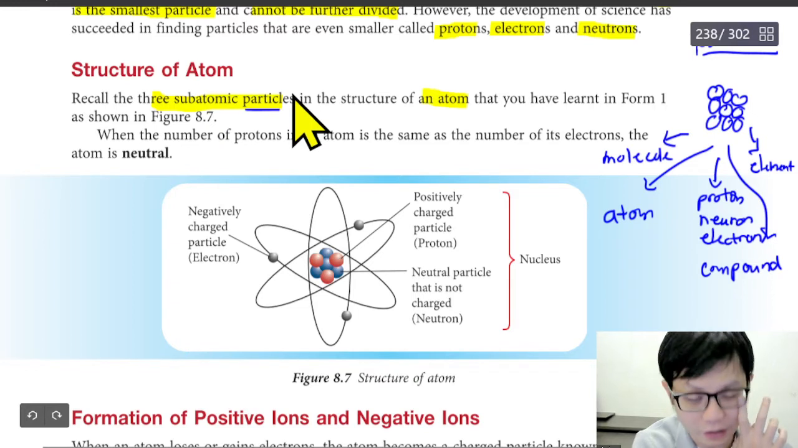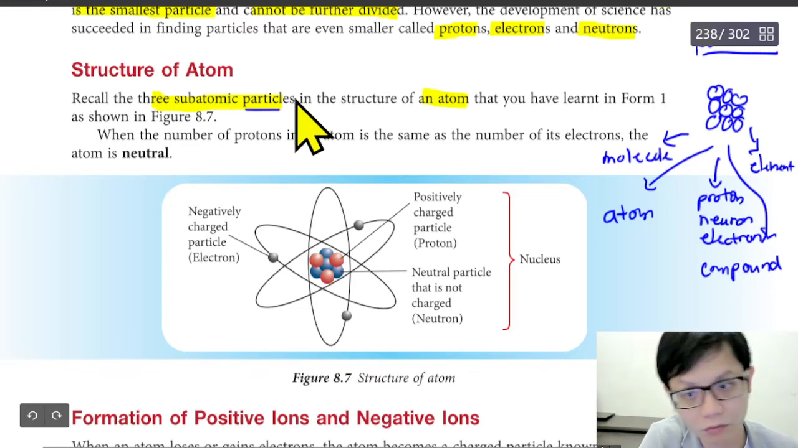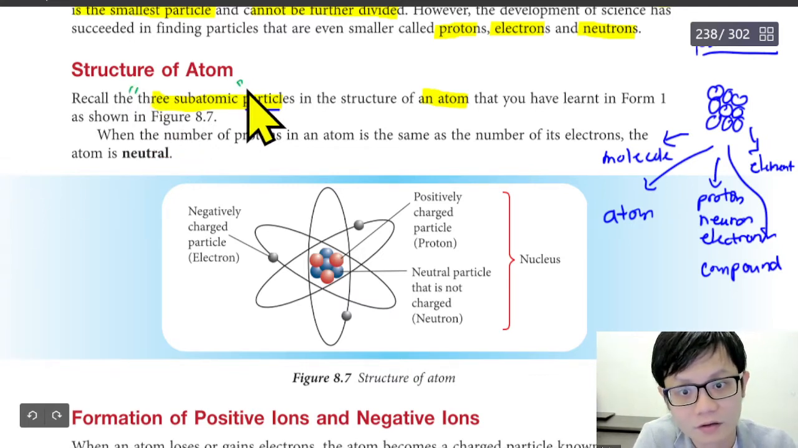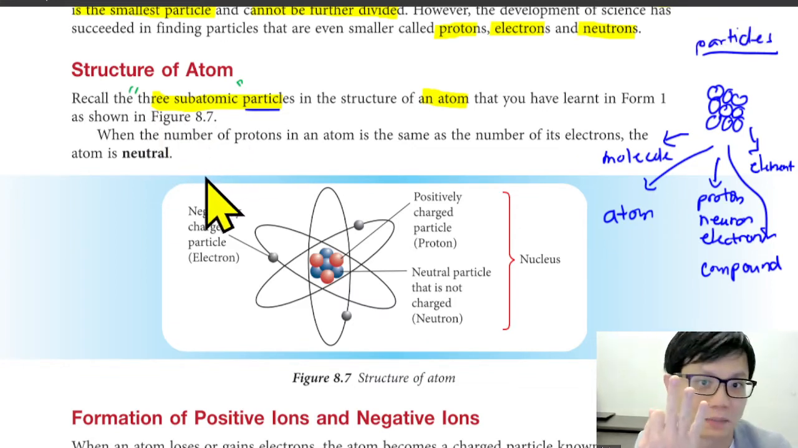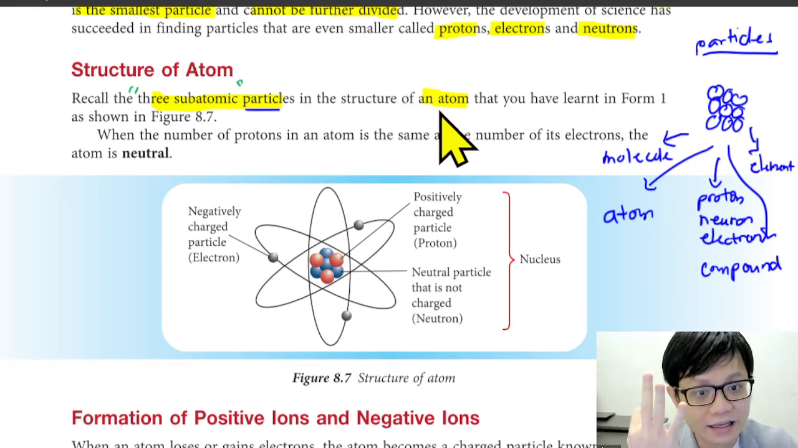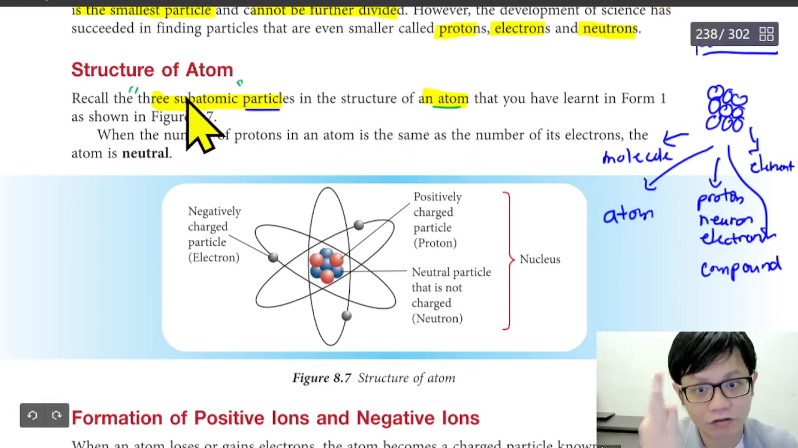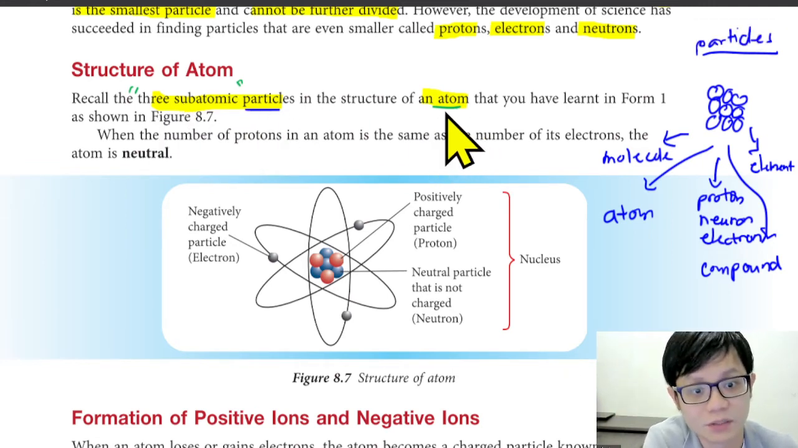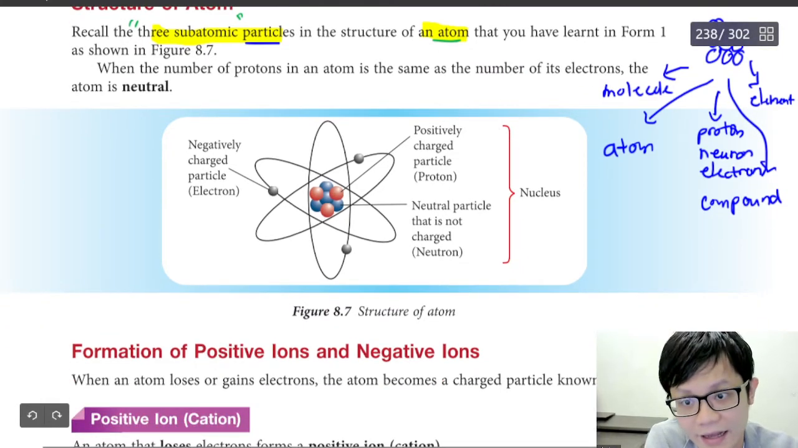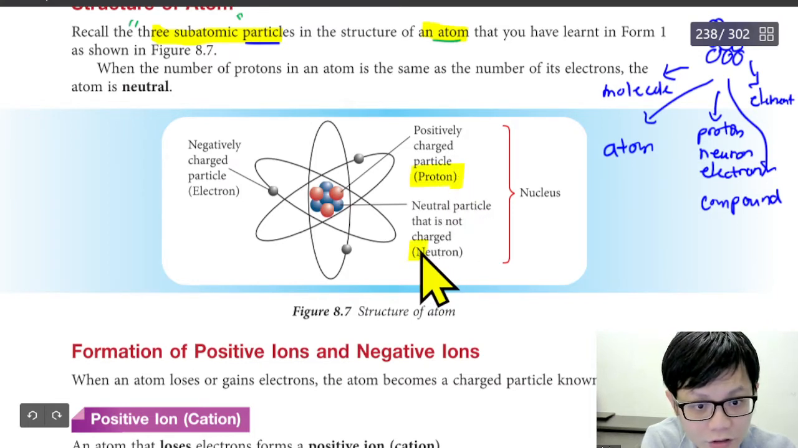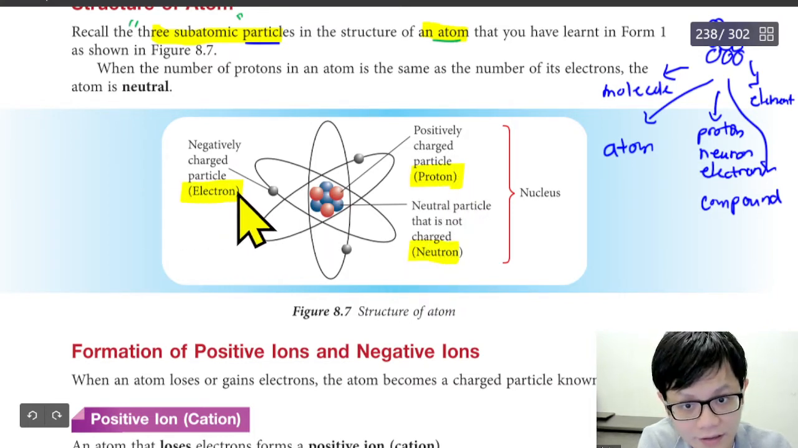So when they are talking about particle, we don't know what they are talking about, but we know because they say the word 3 subatomic. So 3 subatomic, we roughly know that you are talking about 3 small round things in an atom. So what are the 3 small round things in an atom? We learned from this picture, they are proton, neutron, and electron. This one you need to know.